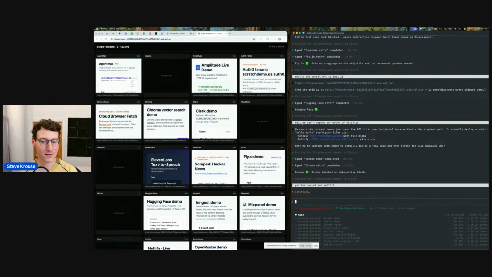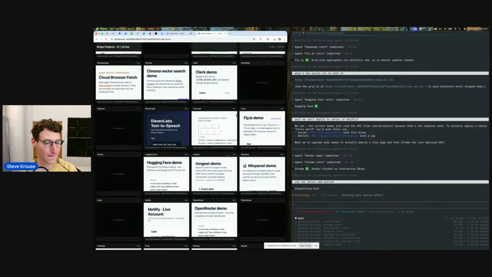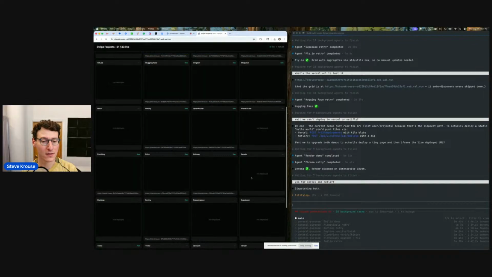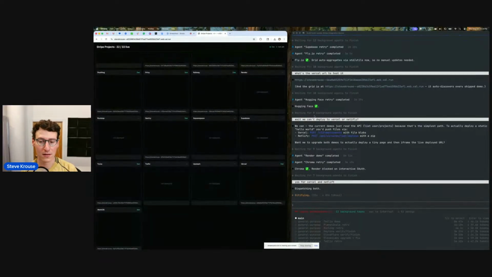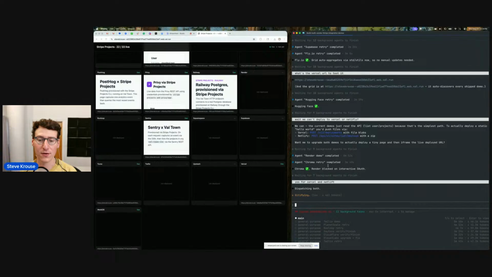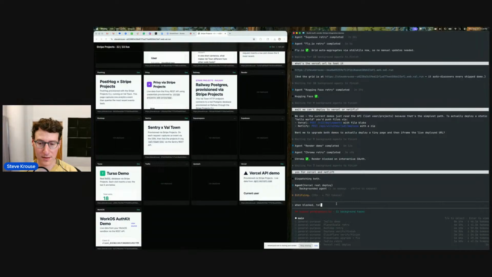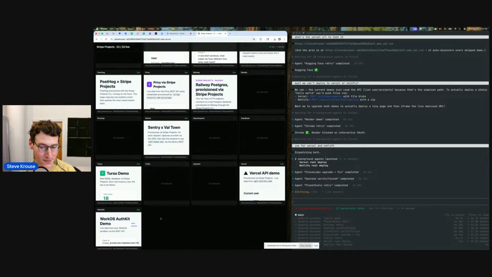Ooh, Render. Where's the Render demo? I love Render. Huh, it says not deployed here. Oh, Render blocked on interactive OAuth. Okay, I guess we don't have time to do the Render demo. I guess for any of the ones that are blocked on interactive OAuth, we'll just forget about those for now.